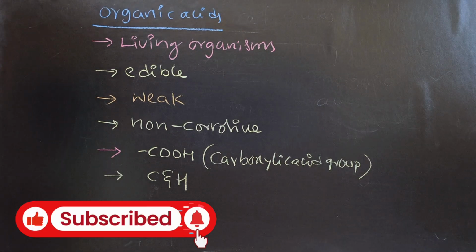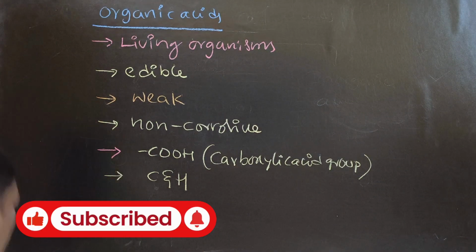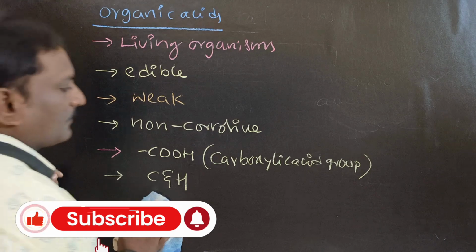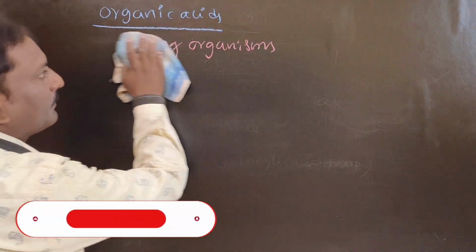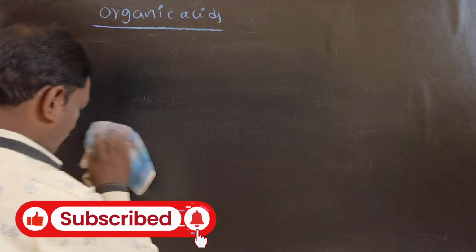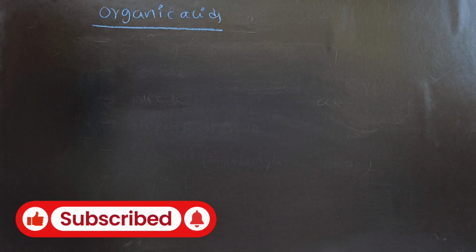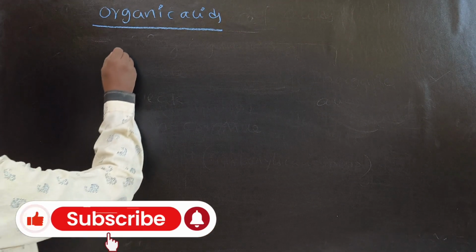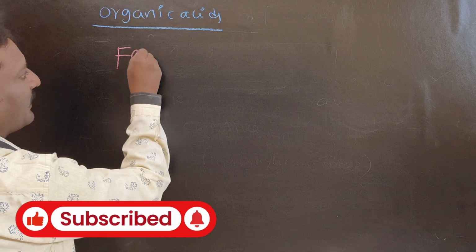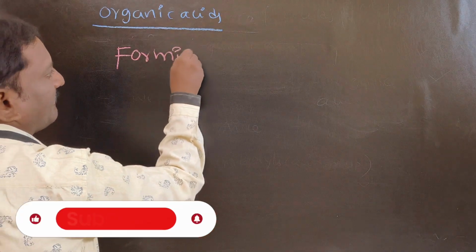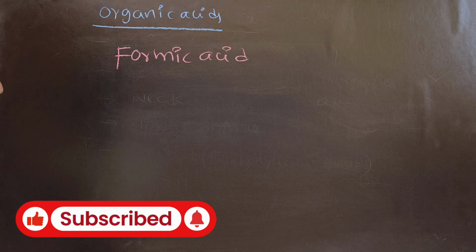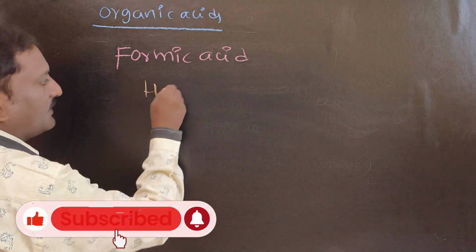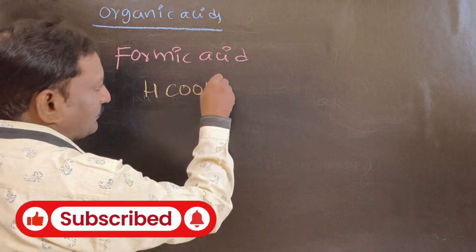Examples. Formic acid. Chemical formula HCOOH.